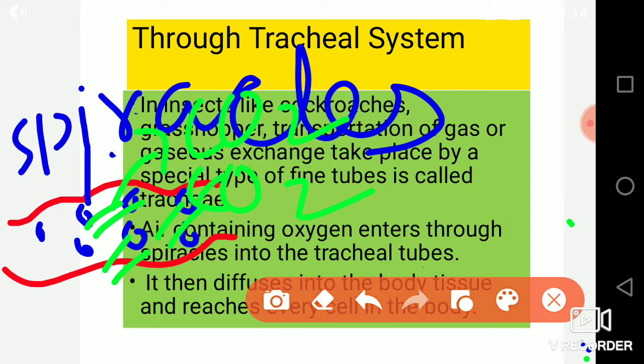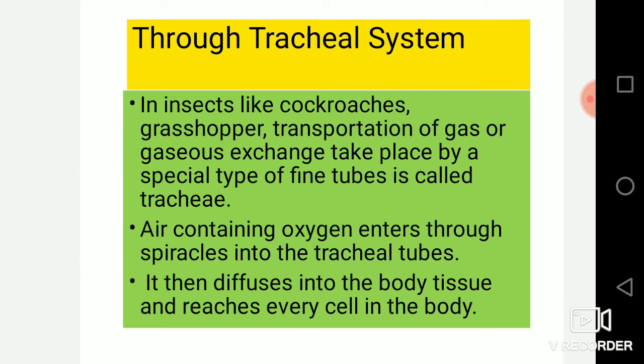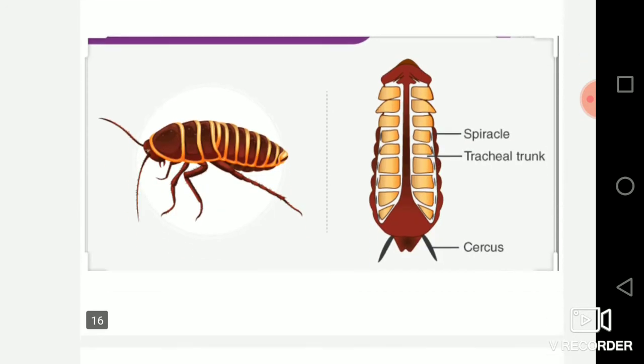In insects like cockroaches and grasshoppers, gaseous exchange happens through a network of fine tubes called trachea. Air containing oxygen enters through spiracles, as I told you, into the tracheal tube, then diffuses into the body tissue and reaches every cell for respiration.